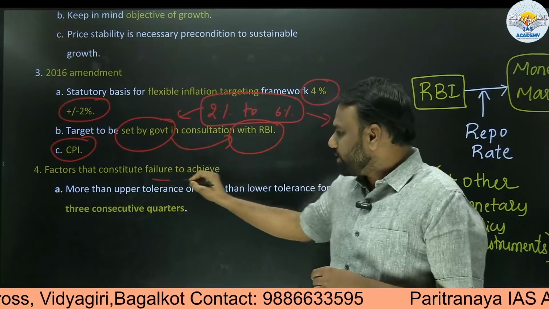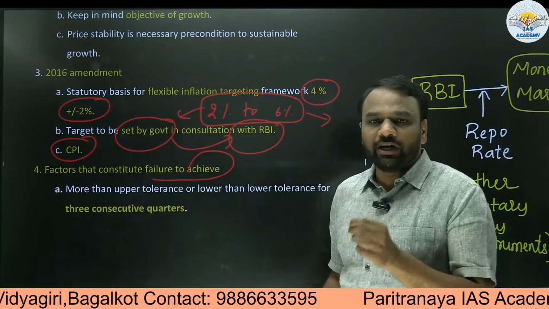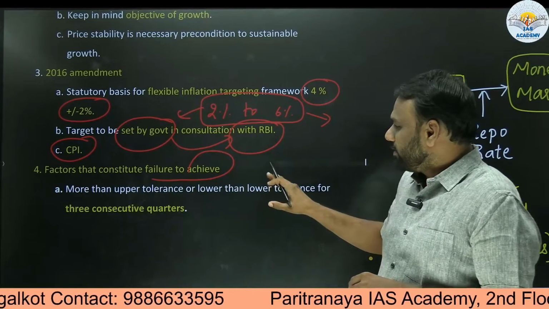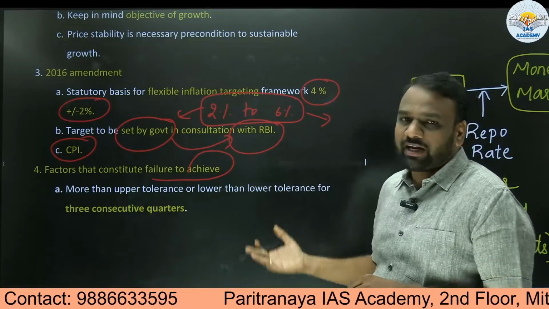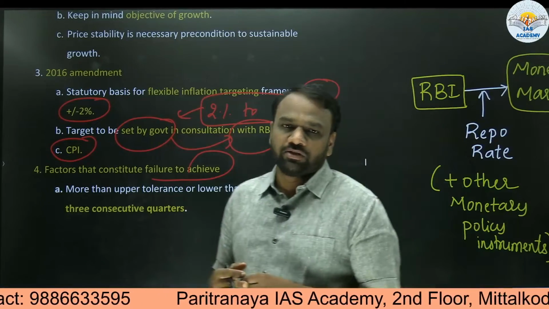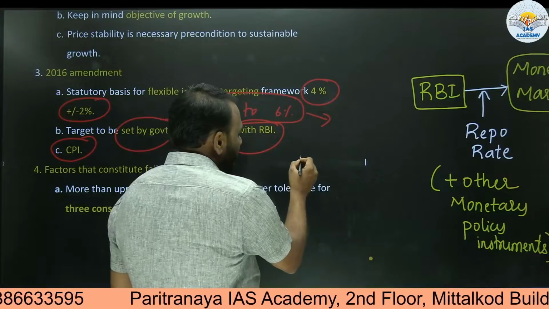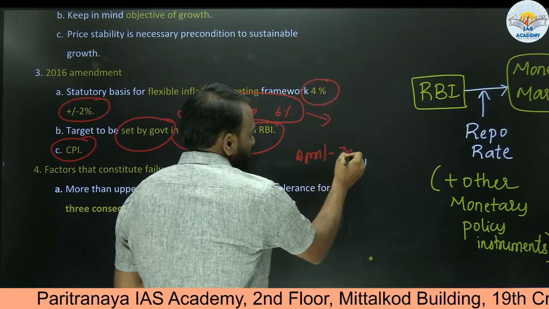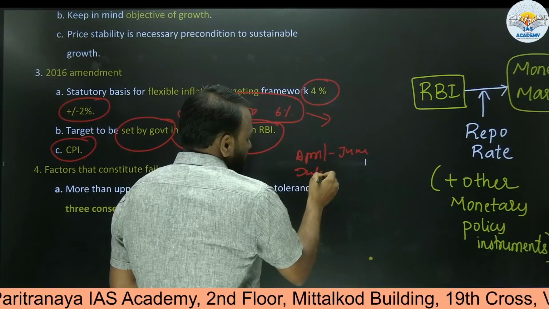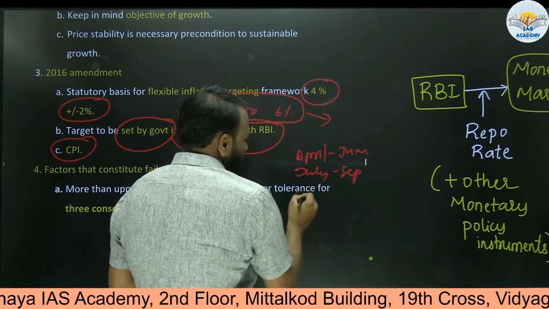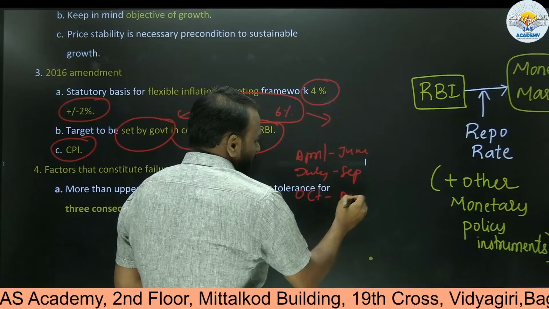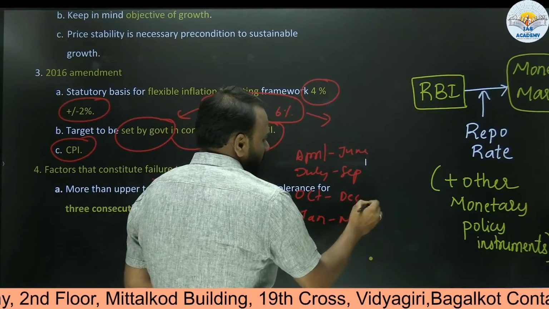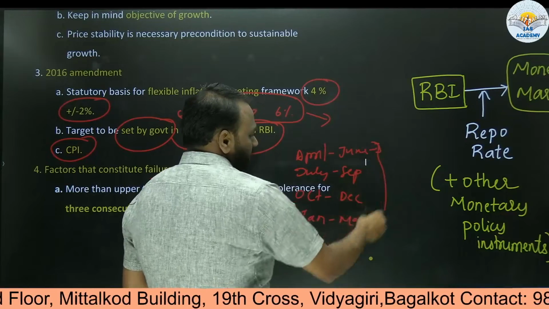So what constitutes failure to achieve? When do we call that monetary policy has failed? When the monetary policy has failed to achieve the target for 3 consecutive quarters. So what do we understand by that? In any financial year, the first quarter will be April, May, June. Next, July, August, September is the second quarter. Next, October, November, December is the third quarter. Next, January to March is the fourth quarter. So each quarter is a 3 month period.